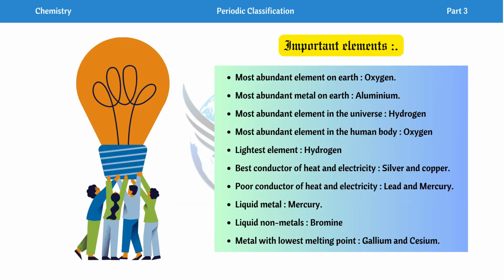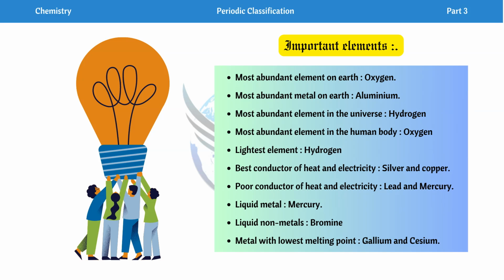Now coming to the important elements. Sometimes the exam may directly ask about elements. So I have brought some important elements from the exam point of view. Let us look at them. Number 1: the most abundant element on earth is oxygen. Then the most abundant metal on earth is aluminium. And since oxygen is a non-metal, if the question asks which is the most abundant non-metal on earth, the answer will also be oxygen.